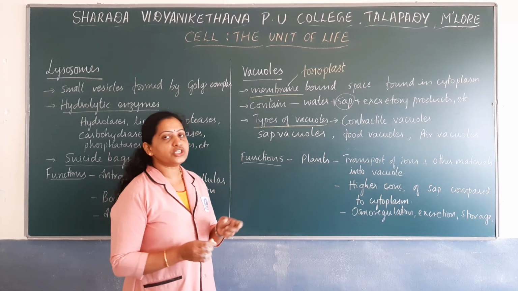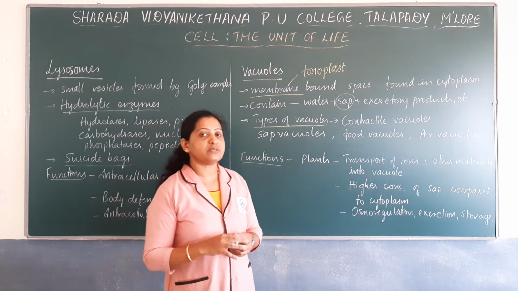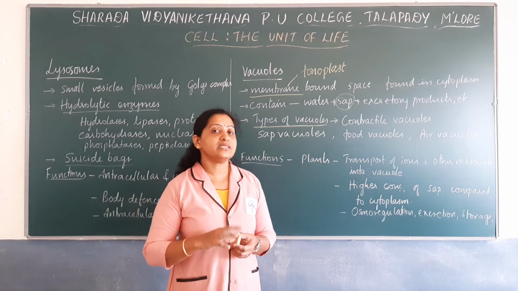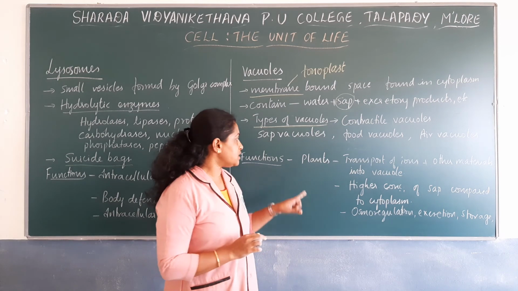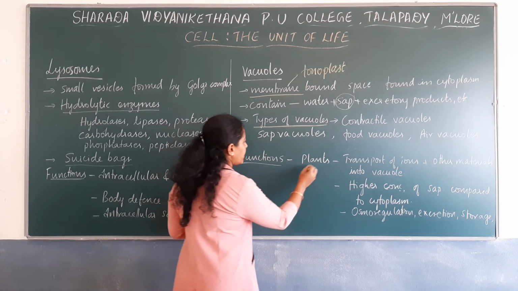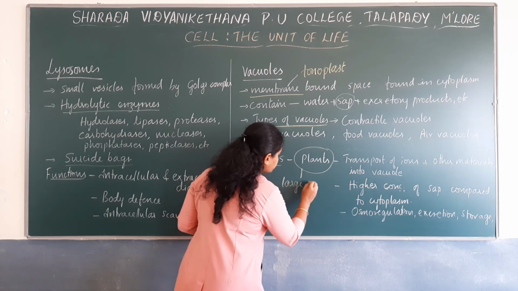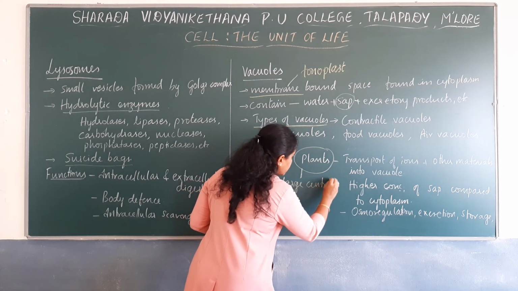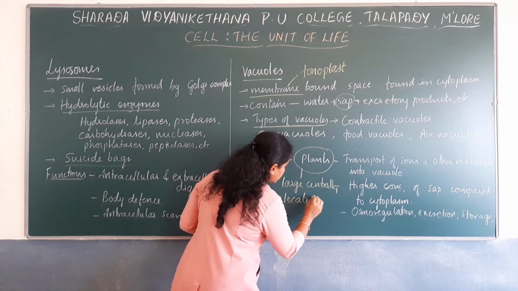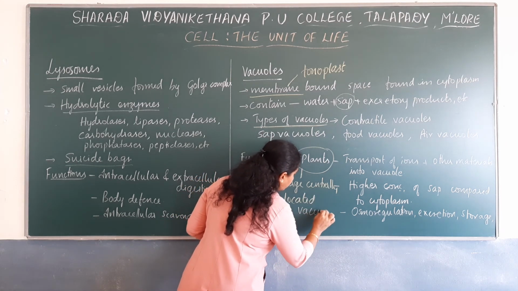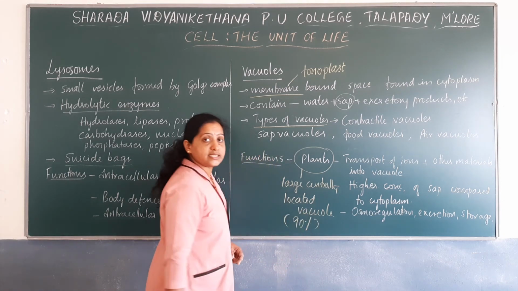So what are the functions of these vacuoles? You know that the plant cell has a large centrally located vacuole. This is very important to remember. This centrally located vacuole almost occupies 90% of the volume of a plant cell.